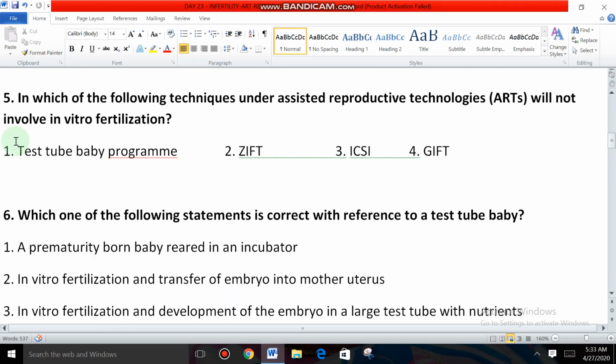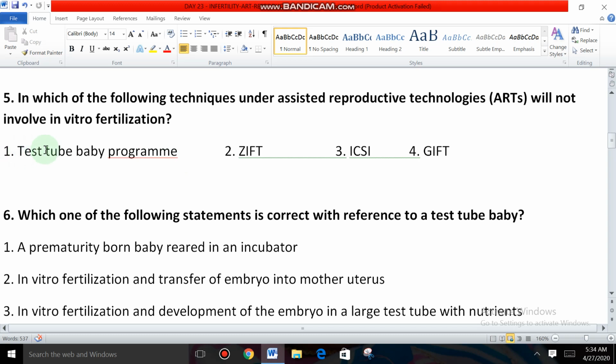Question number 5. In which of the following techniques under assisted reproductive technologies, ART, will not involve in vitro fertilization? Some of the ART methods are given here. Which one is not related to in vitro fertilization? Not related to in vitro means in vivo. So what is in vivo?